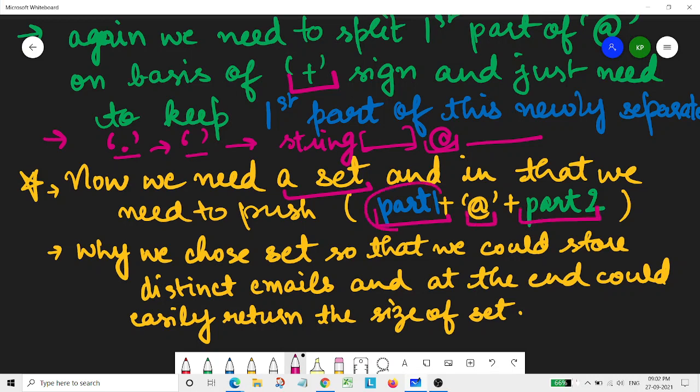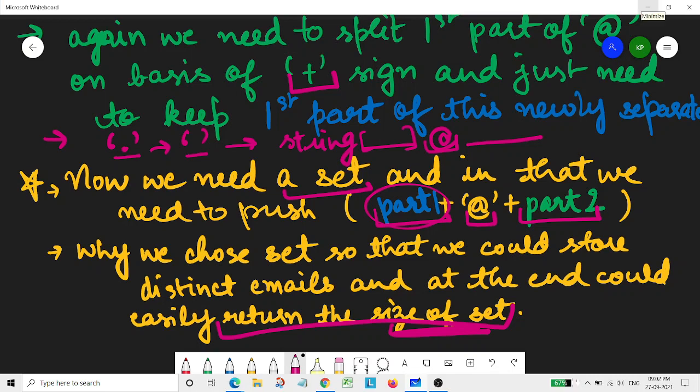This first part is the part where we had cleaned up the dot and have only the portion before the plus symbol, and part 2 is the one after the at the rate symbol. I've already explained why we chose this set: so that all the duplicate emails could be ignored, and at the end what we need to return is the size of the set. So this is the basic algorithm for this question.